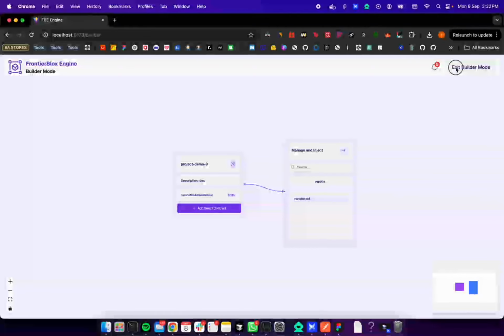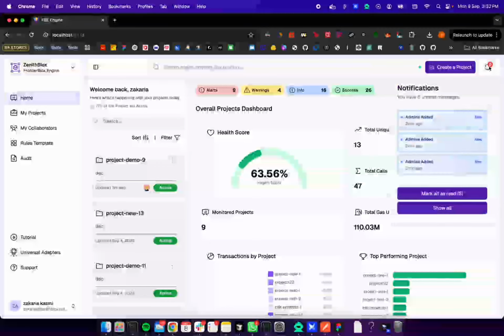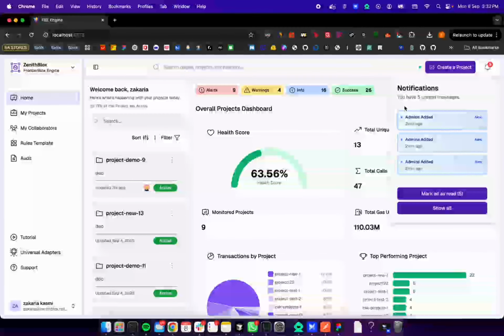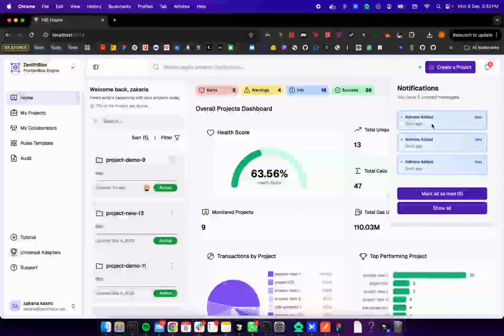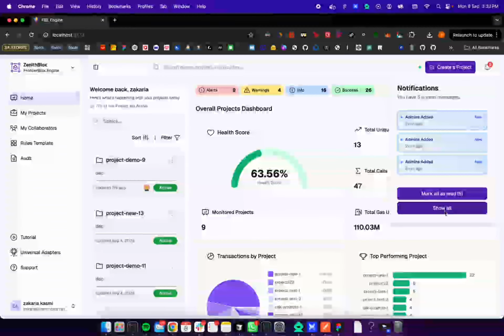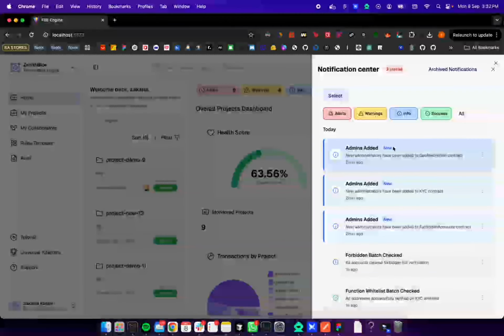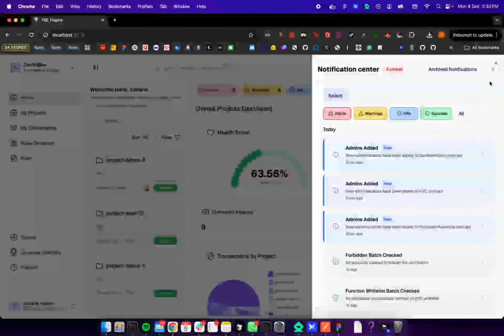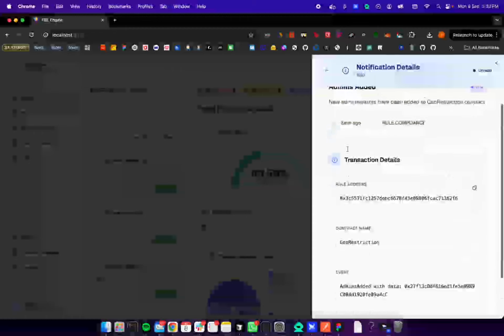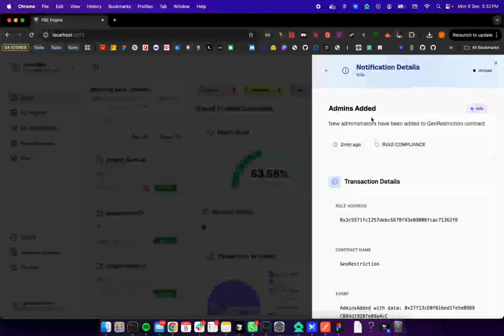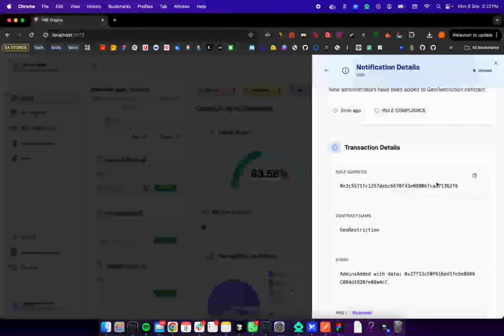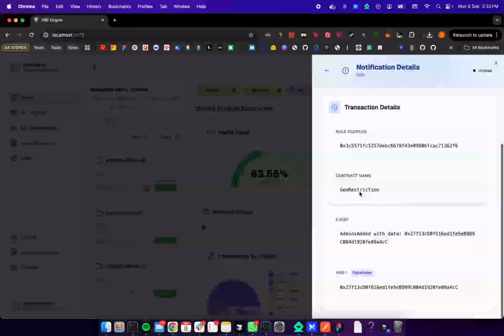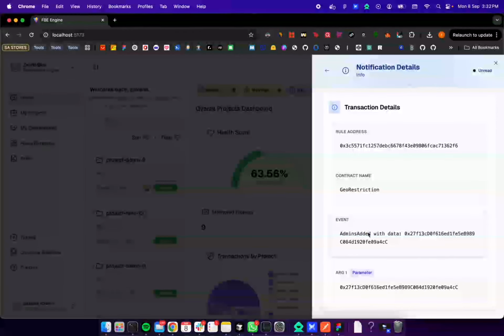So let's exit the builder, and in here we have the notifications, where the user can see the notifications. For example, we have in here admin added, we have added the administrators to the rules, and you can also see the contents of the notification if you click on it. For example, the rule address and the contract name, also the events and the arguments.